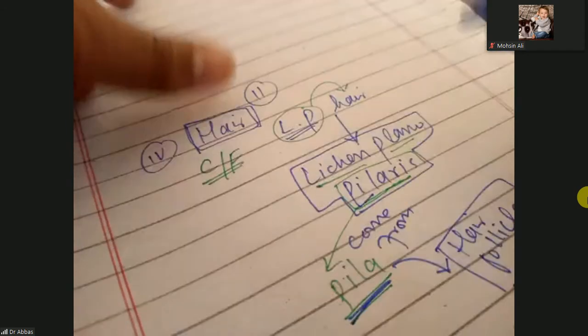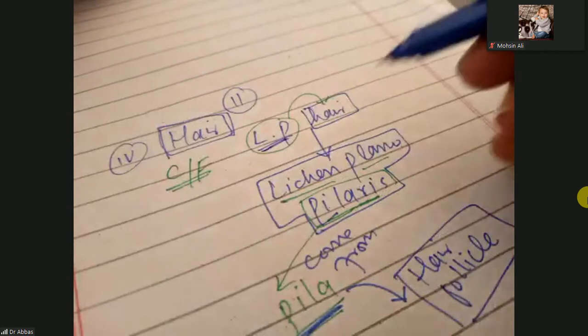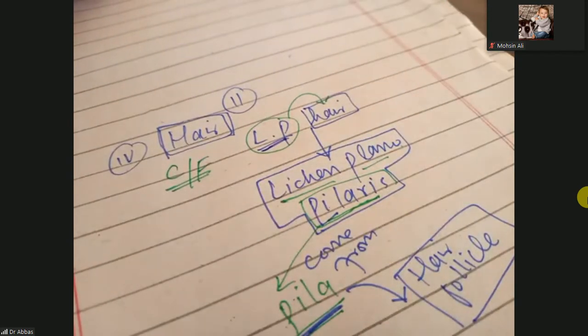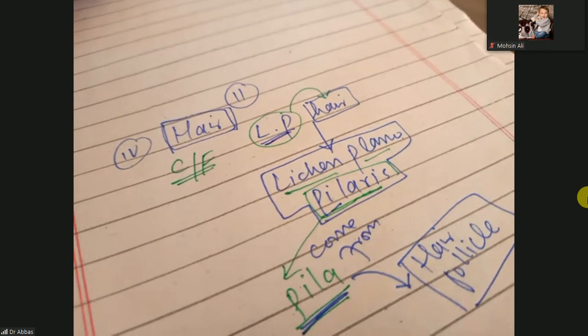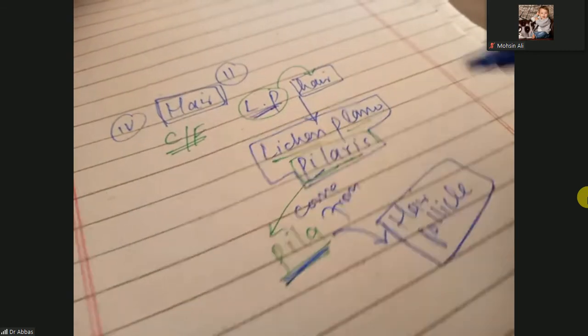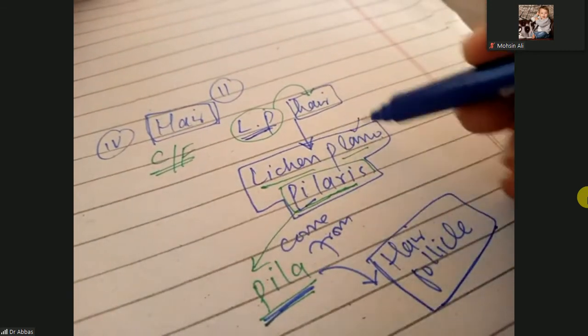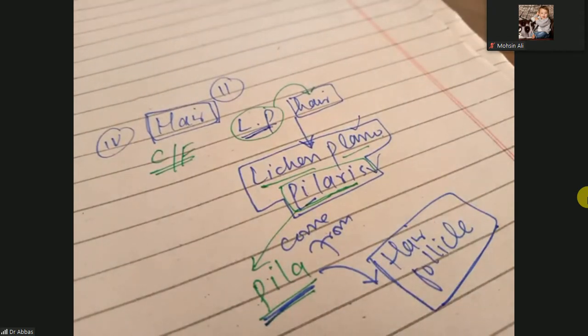It means lichen planus, when it involves the hair, involves the hair follicle. So when the clinical presentations are present, it means lichen planus is involving the hair follicle, and we call it lichen planopilaris. Lichen planus with hair follicle involvement.